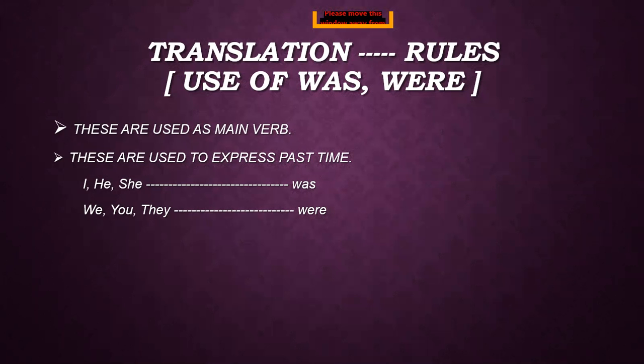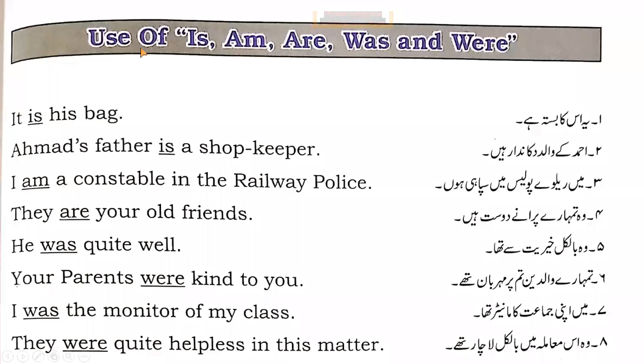And was is used with I, he and she, and were is used with we, you and they. Hope you are understanding everything. Now some examples which I want to show you again for is, am, are, was and were.